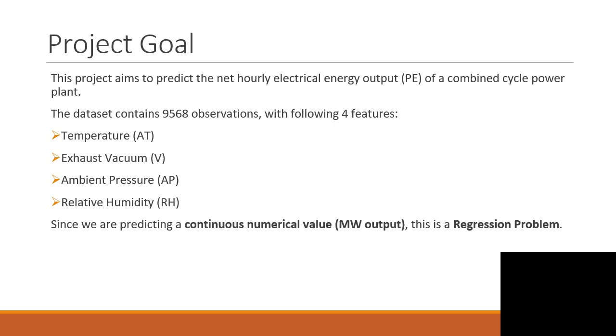The project aims to predict the net hourly electrical energy output of a combined cycle power plant. The dataset contains more than 9,500 observations with the following features: temperature, exhaust vacuum, ambient pressure, and relative humidity. Since we are predicting a continuous numerical value, that is the output in megawatts, this is a regression problem.